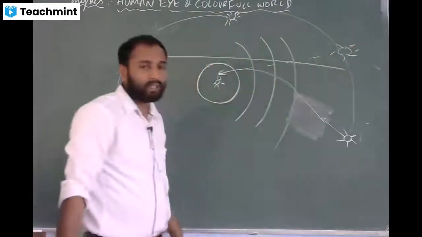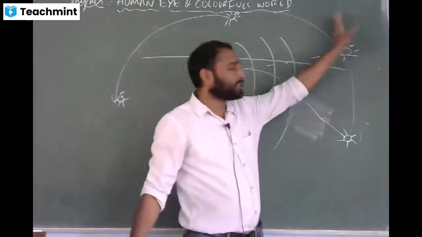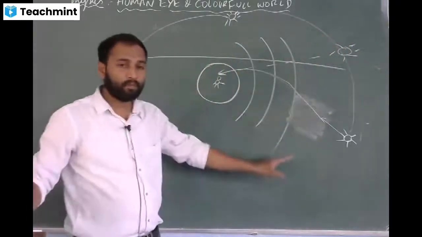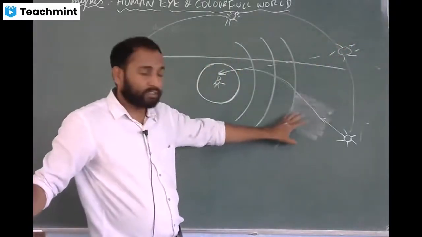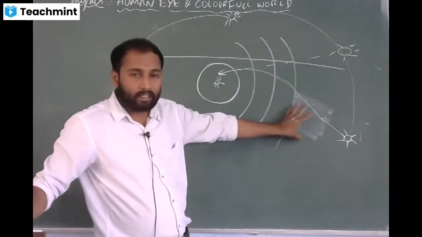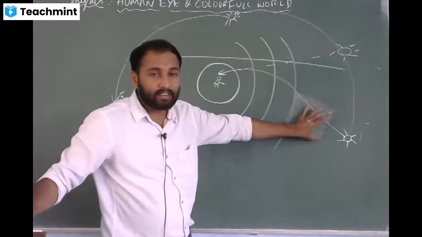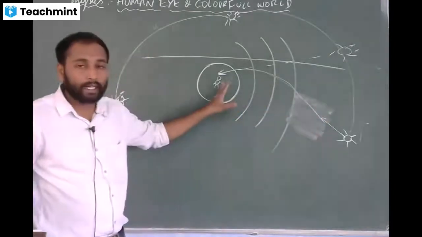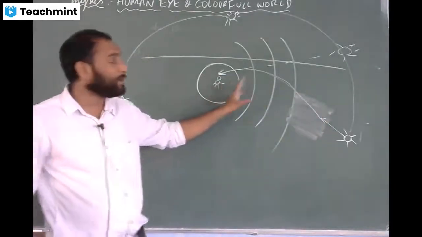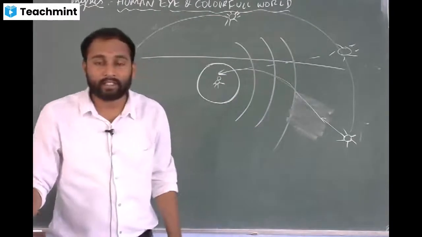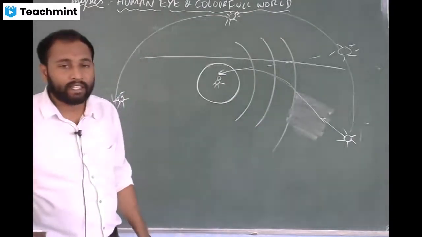We know at sunrise, the color of the sky is because most of the shorter wavelength color is scattered in the atmosphere, and the longer wavelength color will enter through our eye. That is the reason we see the color of the sky as reddish.